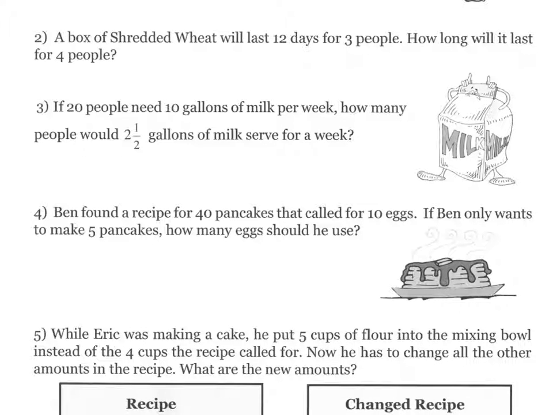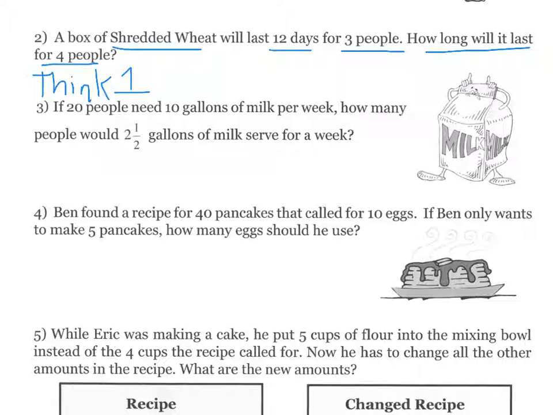So let's look at Chapter 6, Primary Challenge Math, Problem 2. In Problem 2, we have some cereal, and it'll last 12 days for 3 people. How long will it last for 4 people? Sometimes Zaccaro uses the idea of think one. So if we write this out, we might think, well, how long will it last for one person?